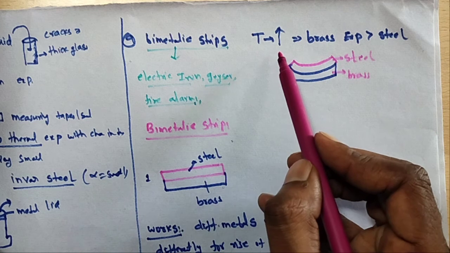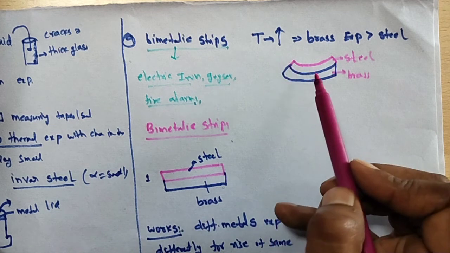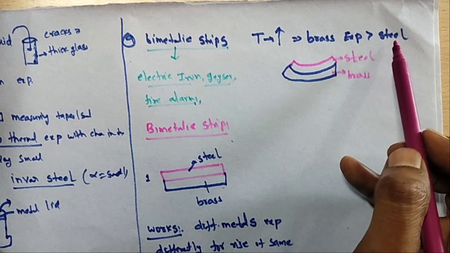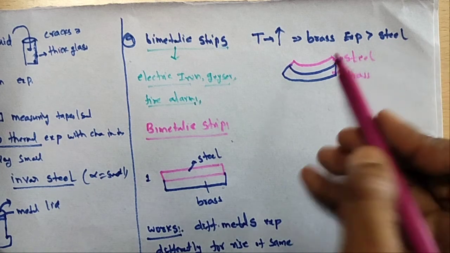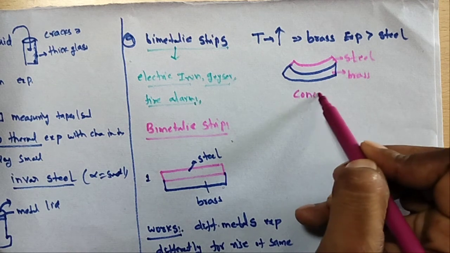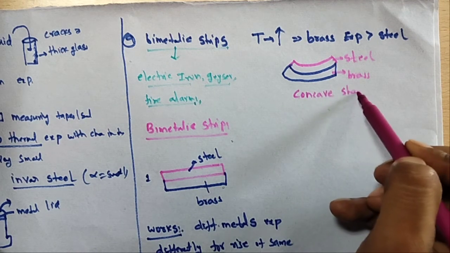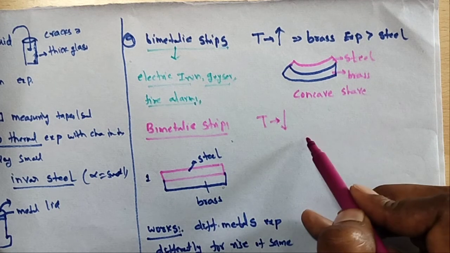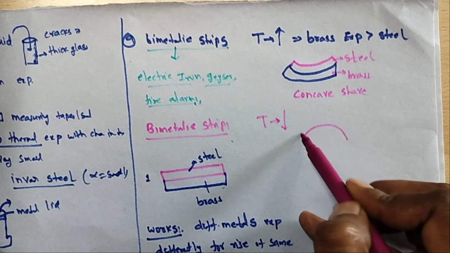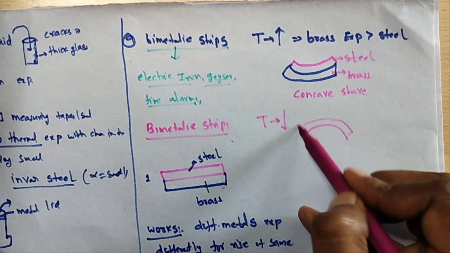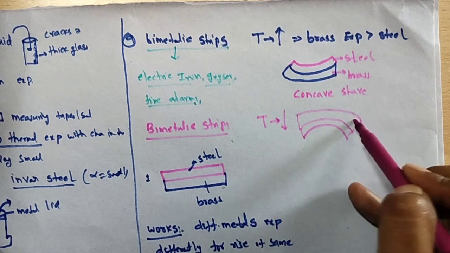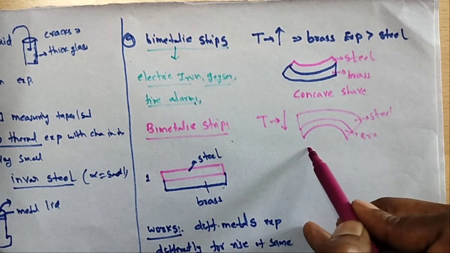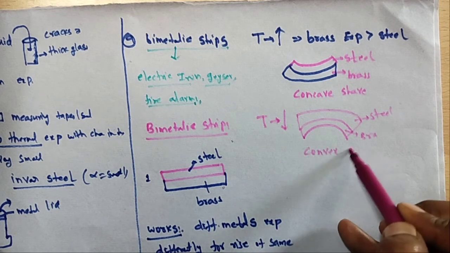When the temperature increases and the strip is heated, the brass expands more and bends over the steel, so it gives a concave shape. Suppose it contracts, the temperature decreases. Then the brass contracts less and the steel more, so it gives a convex shape.